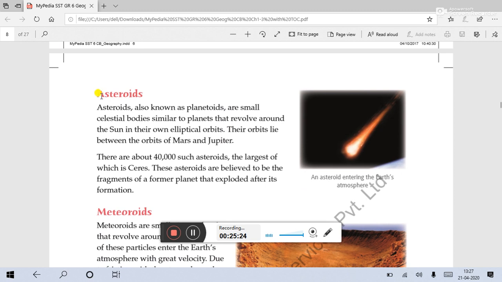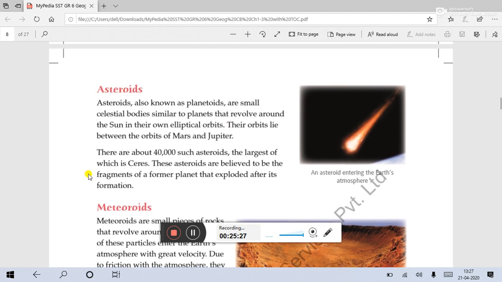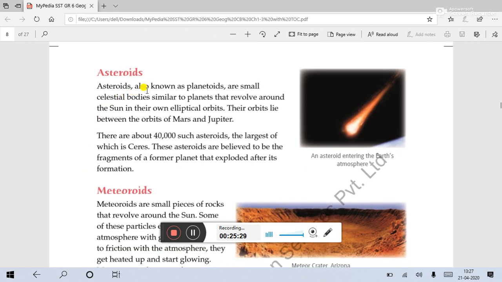Next celestial body, that is asteroids. What is asteroids? Asteroids, also known as planetoids, are small celestial bodies similar to the planets. They revolve around the sun in their own elliptical orbit, so they are also revolving around the sun like the planets. Their orbits lie between the orbits of Mars and Jupiter. So the two planets, Mars and Jupiter.